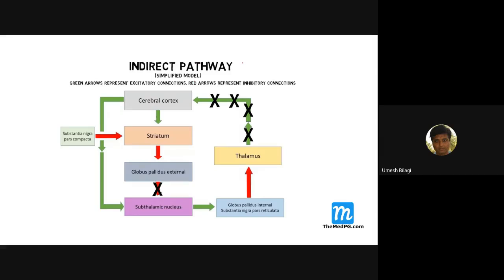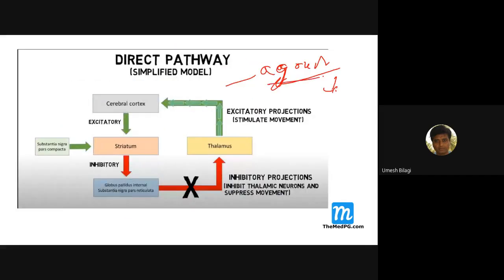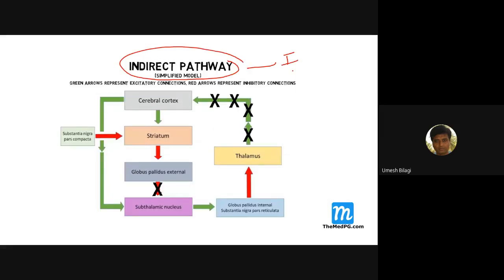So in the indirect pathway, there is inhibition back to the cortex. In the direct pathway, it is excitatory. Do you have any confusion in the indirect pathway?